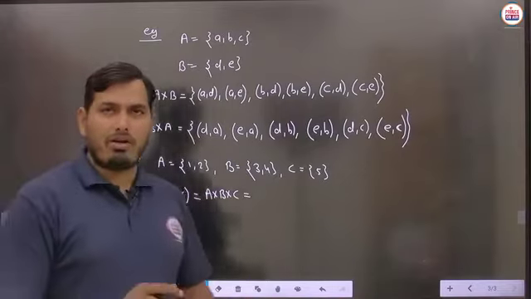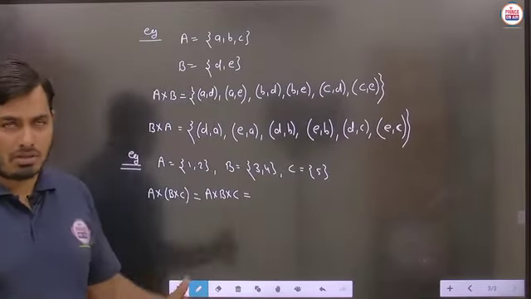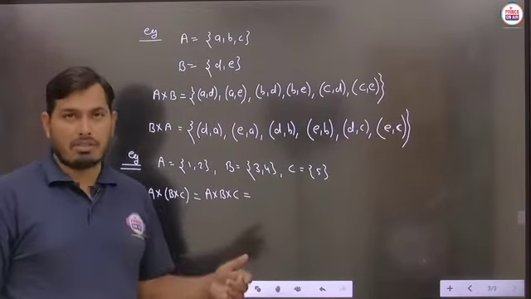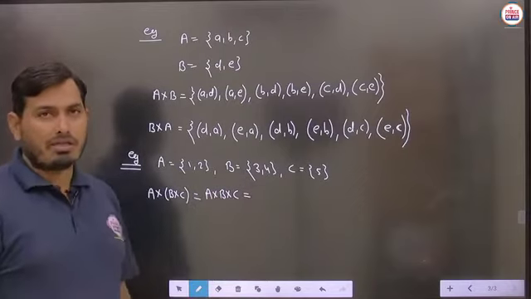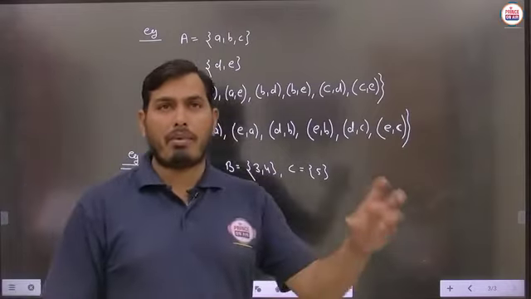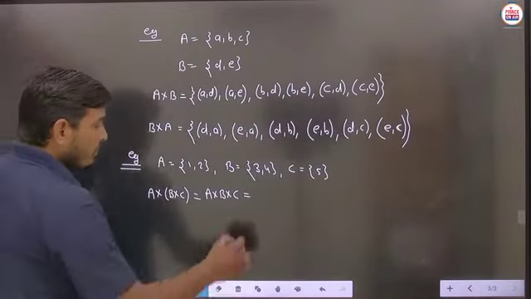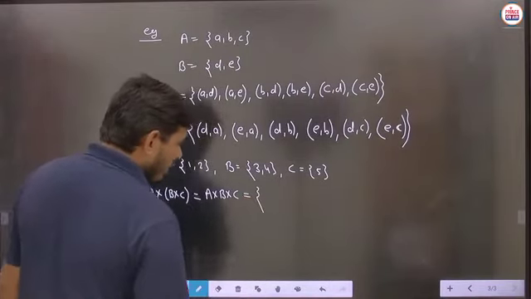Means in such kind of examples, how can you calculate the ordered triplet? Here the 3 sets are to be written in the form of Cartesian product. So definitely we are saying that here we will get the ordered triplet. Is that to be clear? So basically how the particular thing is to be obtained.